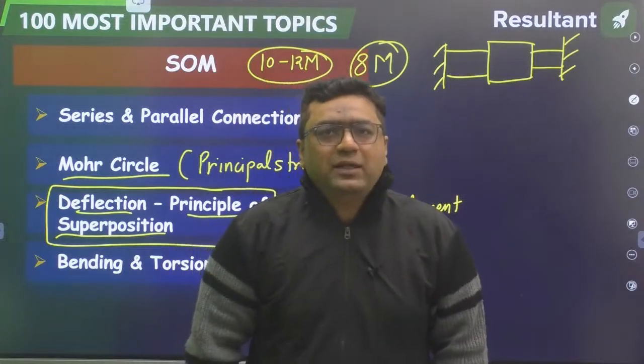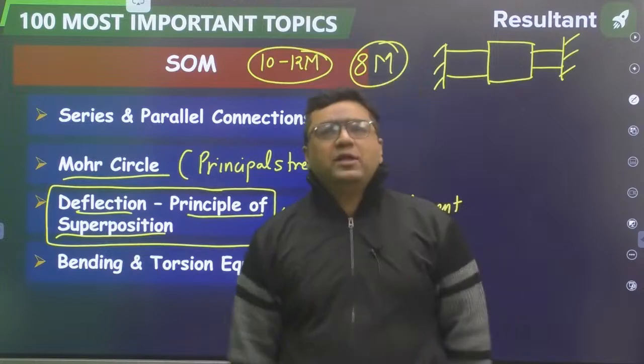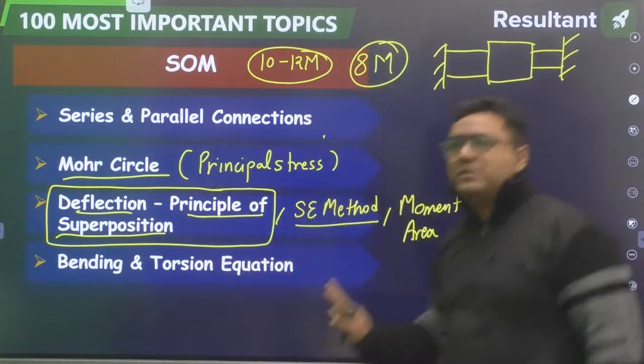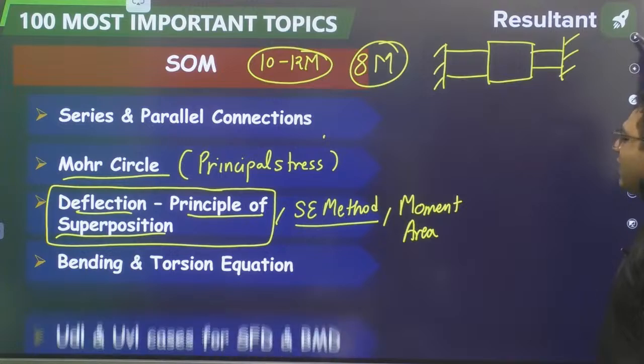Either a question will be there from the bending equation or a question will be there from the torsional equation. So one of them is going to be there in the paper. You will see every year they are asking.